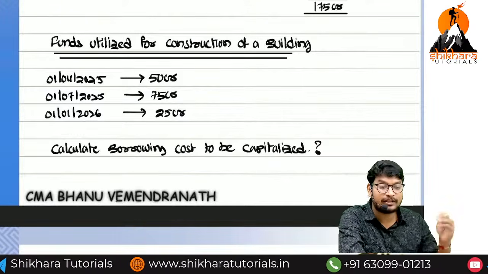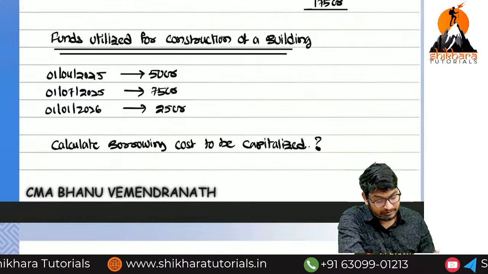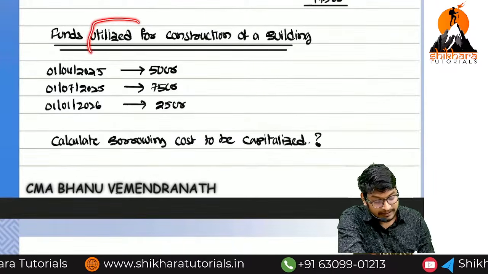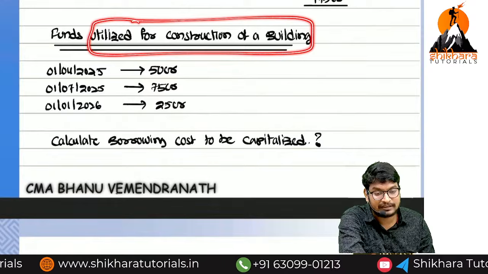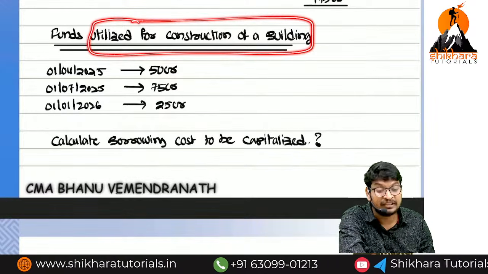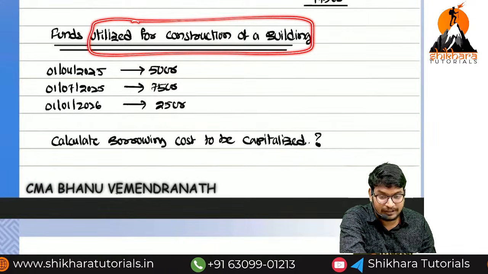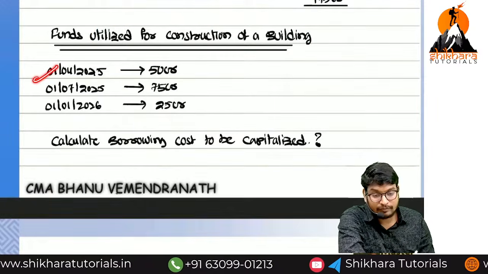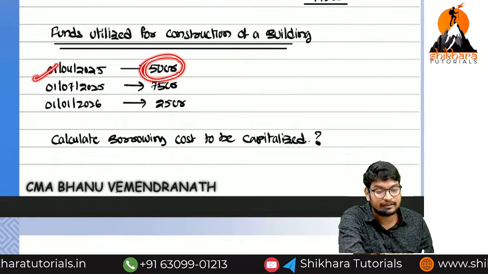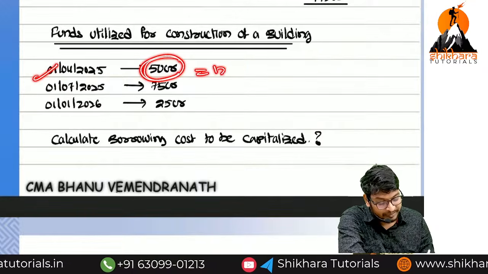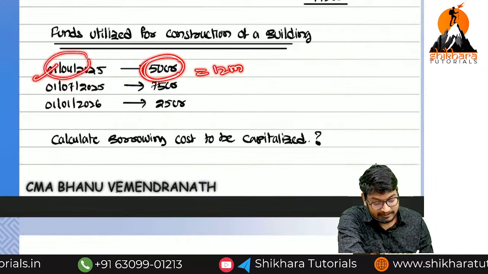Next, we have to see from which date onwards we start utilizing that fund for the qualifying asset purpose. So funds are utilized for construction of a building. That means we are going to utilize it for the purpose of the qualifying asset. On which date? On 1/4/2025. That means on 50 crores, we have to charge the interest for how many months? 12 months, because it is at the start of the year.